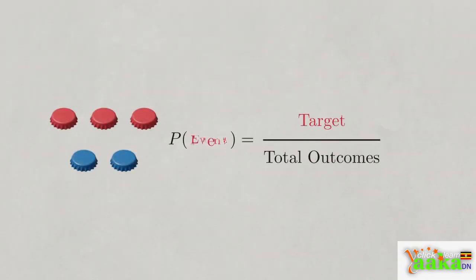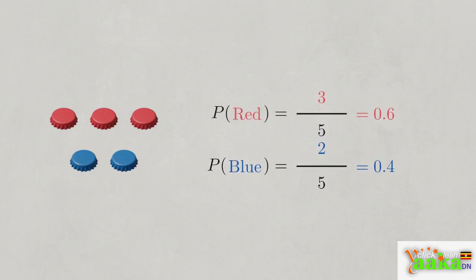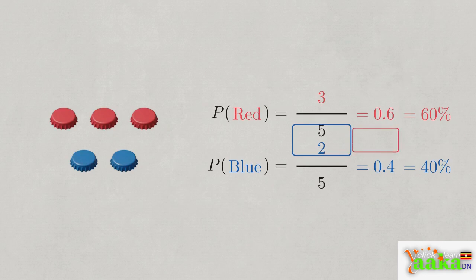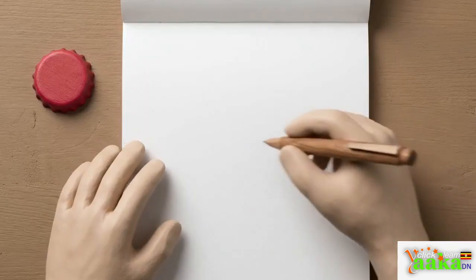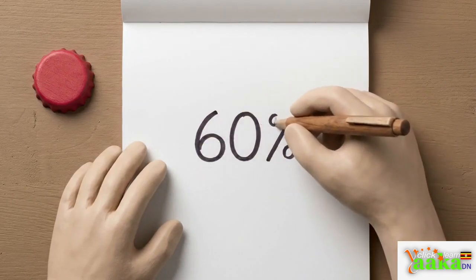We input our 3 successful outcomes, the red caps, and divide them by our 5 total possibilities. That yields a probability of 0.6. We apply the same logic to the blue cap event. 2 successful outcomes divided by a total of 5 possibilities equals 0.4. Because probability relies on ratios, these calculations can be expressed correctly in 3 distinct formats. Fractions, decimals, and percentages are completely interchangeable. Mastering this simple ratio allows us to take a physical scenario and accurately plot its likelihood on paper.